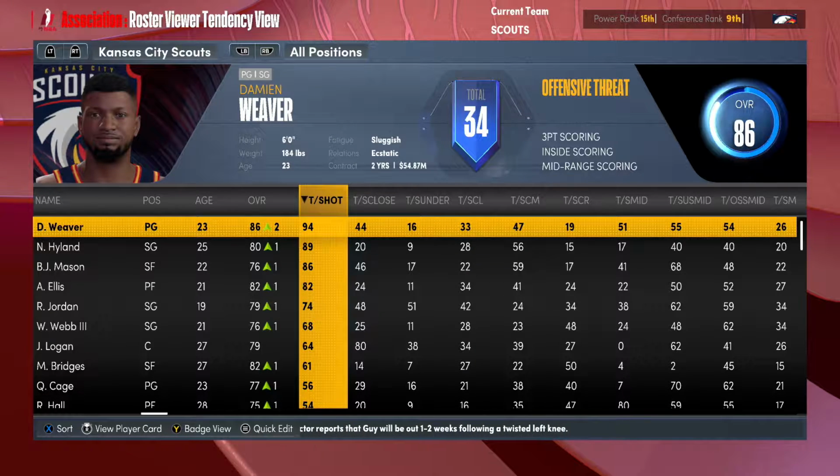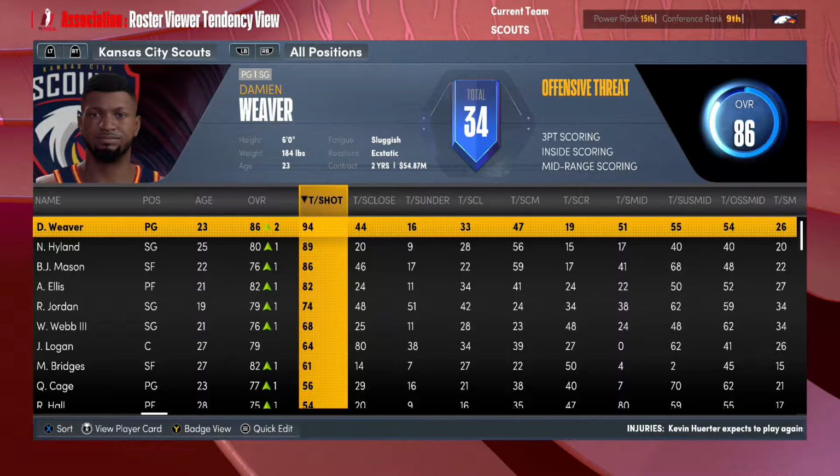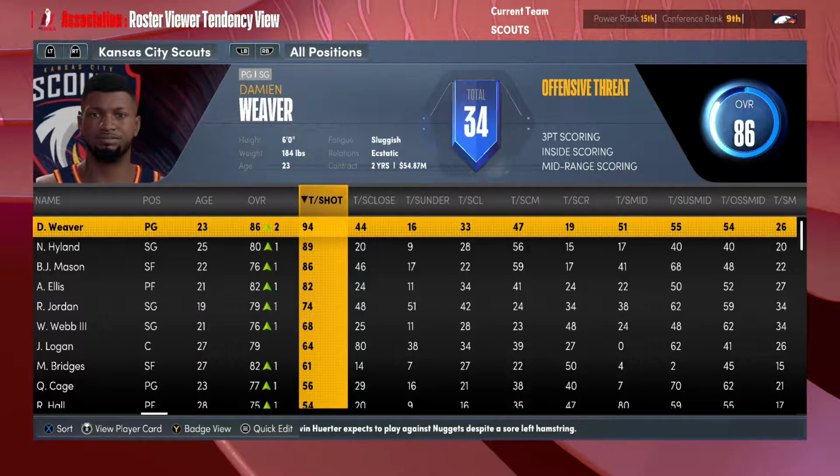I like to get a player as they are and fit them into a system that I want to work for the team. And if they don't work, they don't work. And so I'm not going to be changing any player tendencies or shot tendencies at all. But this does mean that I will probably take into account their tendencies more so when I'm trying to draft someone or sign someone in the open market. So again, I won't edit the tendencies for any players, but I will look at that more often when trying to decide who I want on this team.